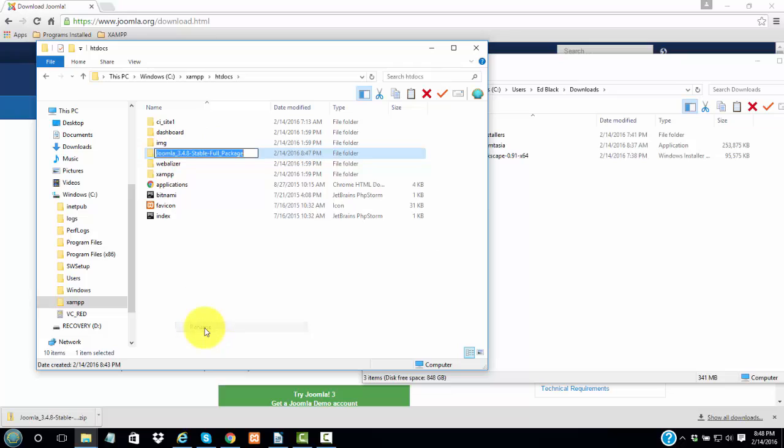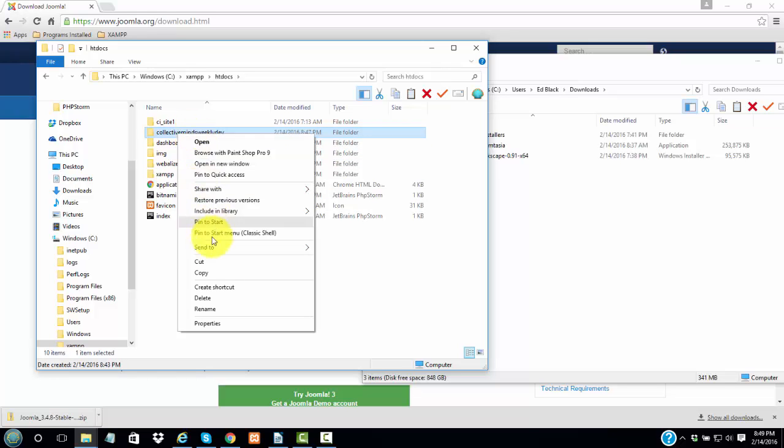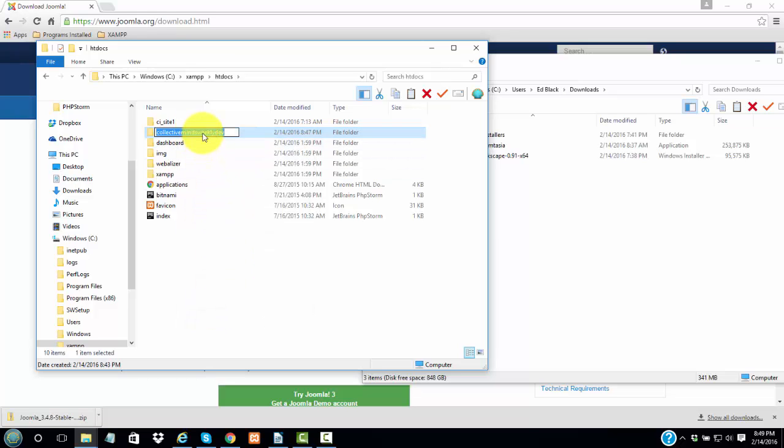So we're going to right click, rename, and we're going to call it Collective Minds Weekly, and we'll just put a dev on the end of it so we know it's a development site. This is going to be our address for our website on our XAMPP. So now we have this, and just so I don't have to type it again, I'm going to copy this name, and we're going to go to the browser.